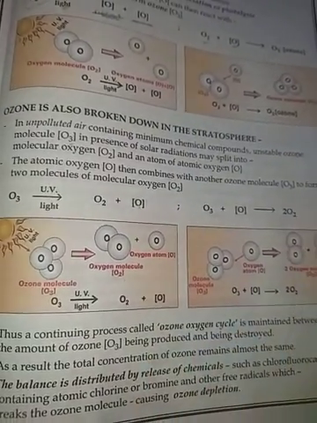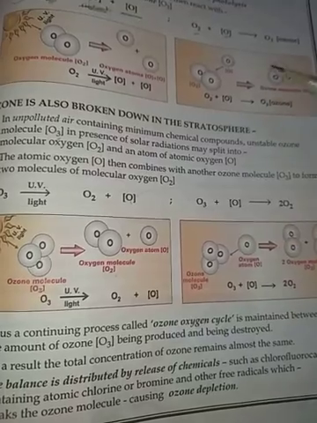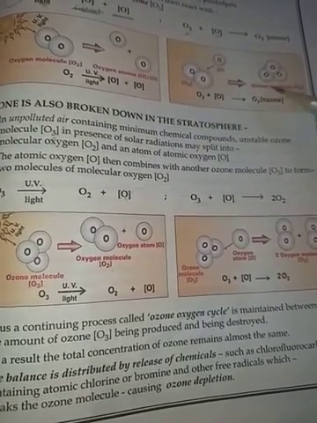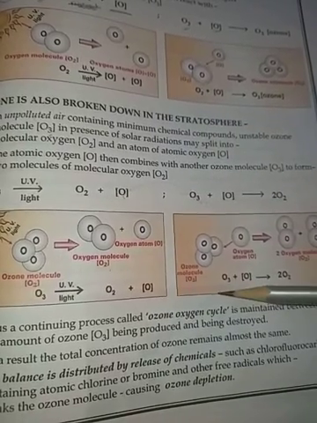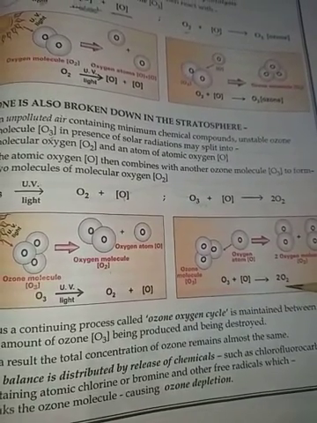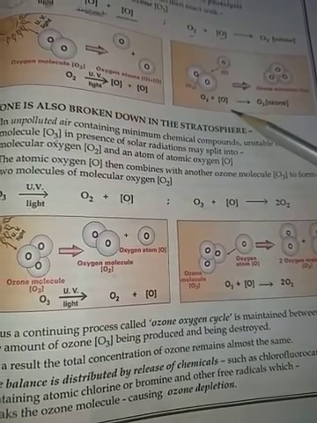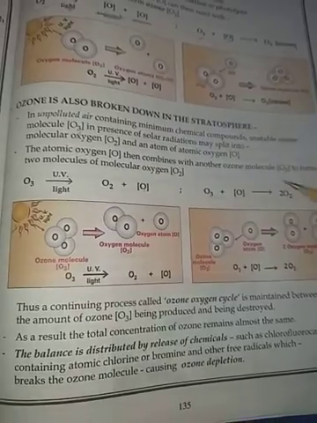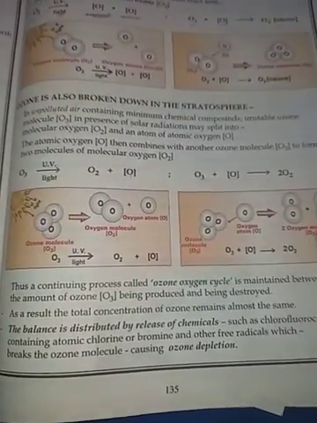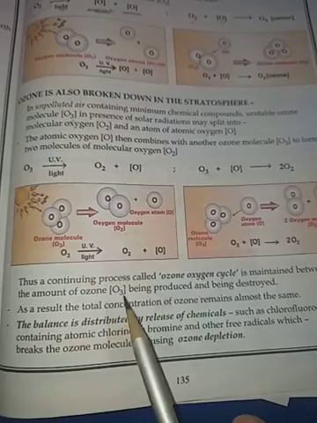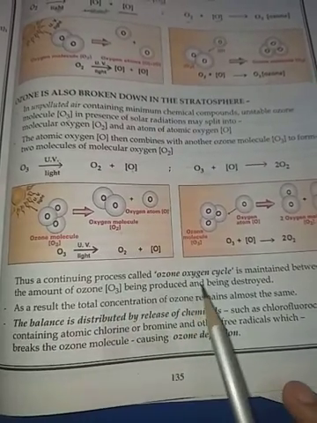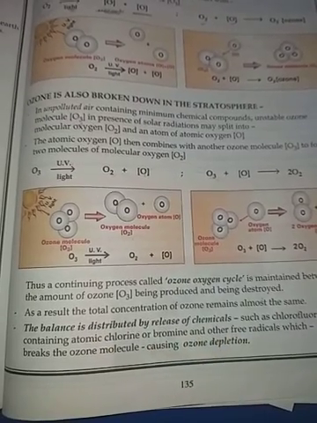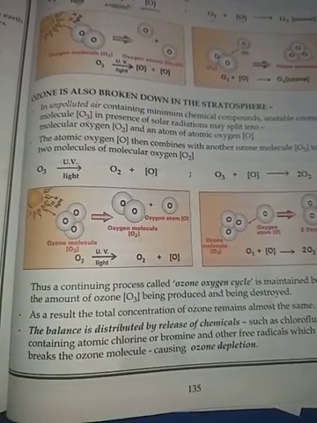A continuous cycle is formed between ozone and oxygen, where ozone changes into oxygen, and again this oxygen combines with an oxygen atom to form ozone again. So this process will continue. As a result, the total concentration of ozone will remain almost the same.